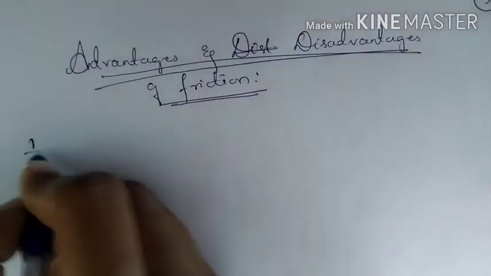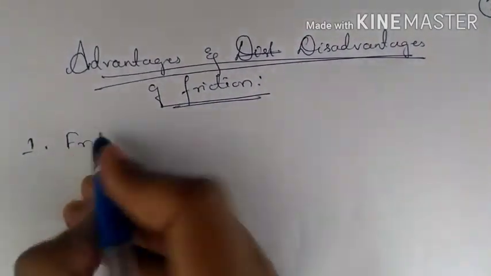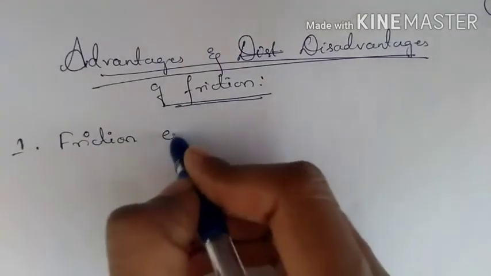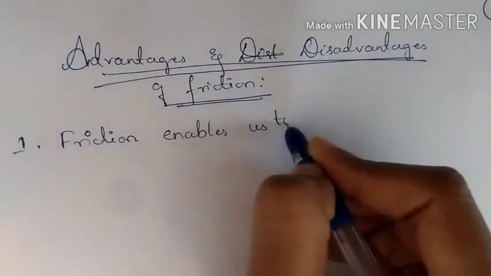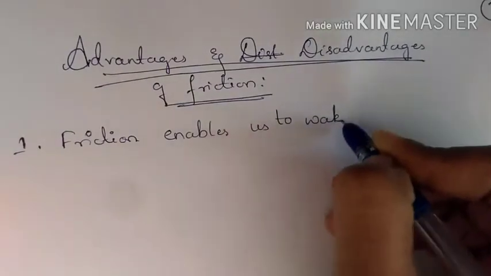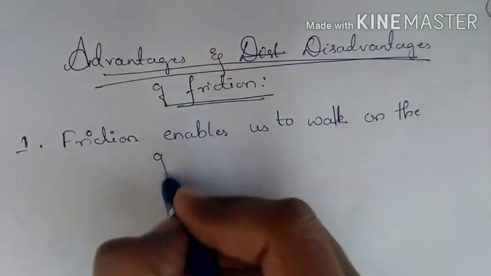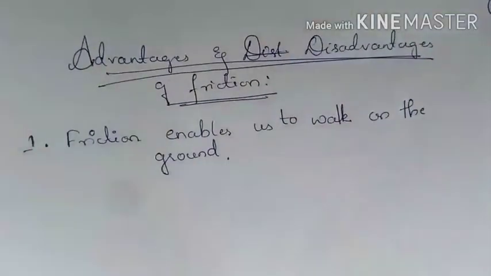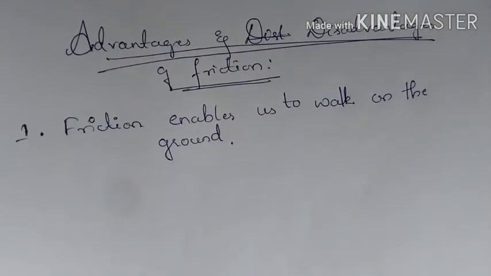The first advantage here is that friction enables us to walk on the ground. Can you imagine walking without friction?